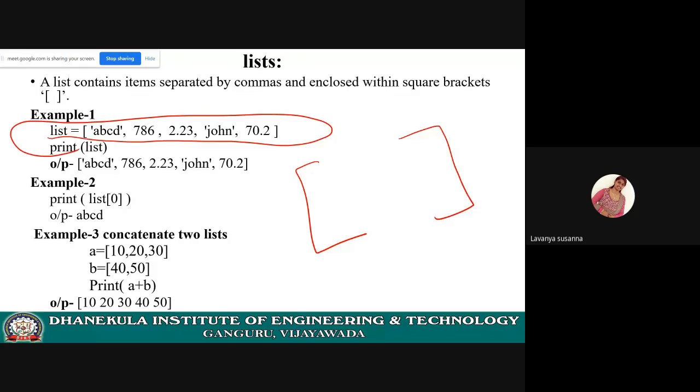Here I have given list as a variable name: list equal to open square bracket, close square bracket, and inside this I have given some data separated by commas. This is nothing but a list. Lists are used to store multiple values, just like arrays, of the same type, similar type, different types or mixed types.